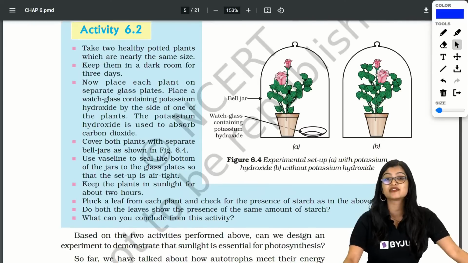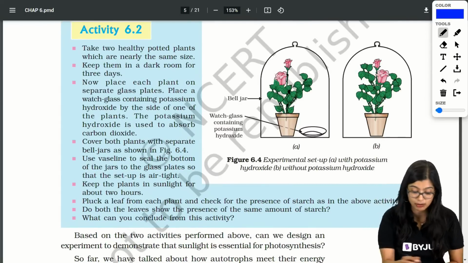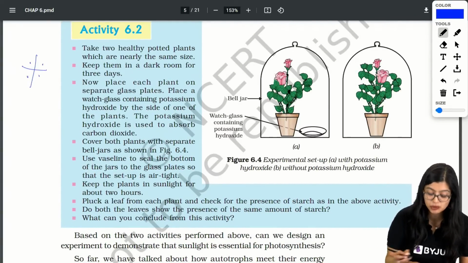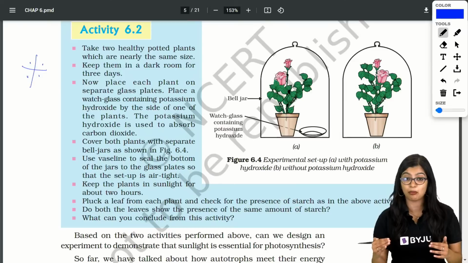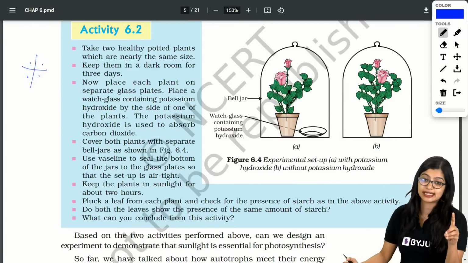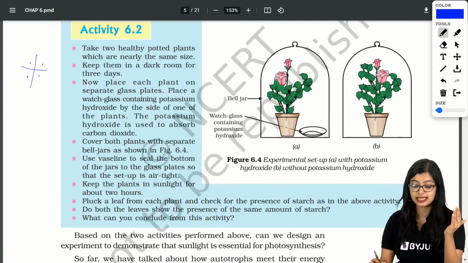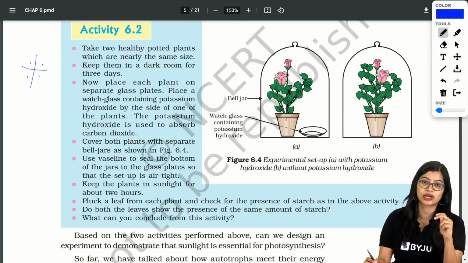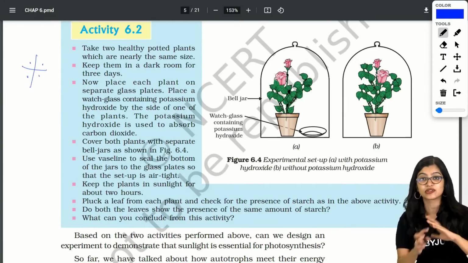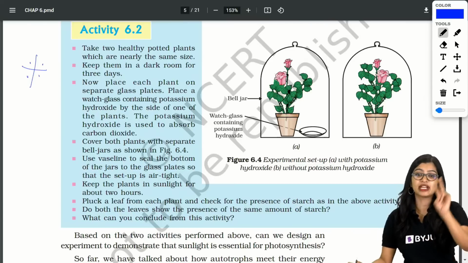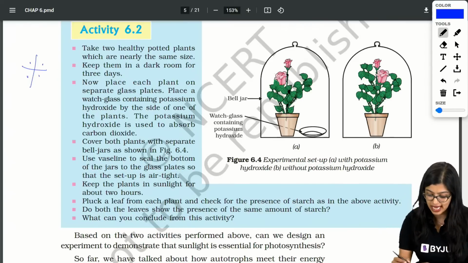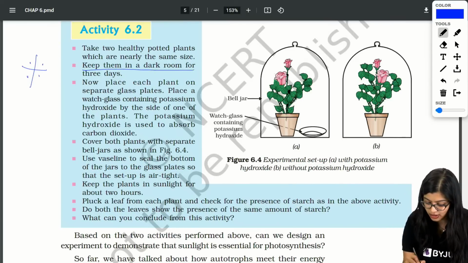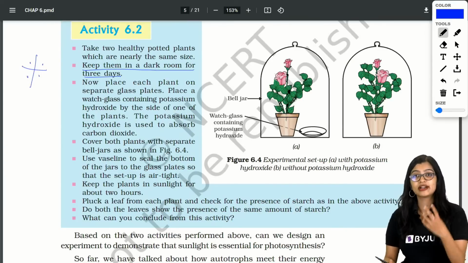Now 6.2 is very important, okay? Please make sure you make a star mark here. 6.2 is very, very important. Now in this case, we know that in 6.2, we have taken two very healthy plants which are of the same size, and then we kept them in a dark room for 3 days.